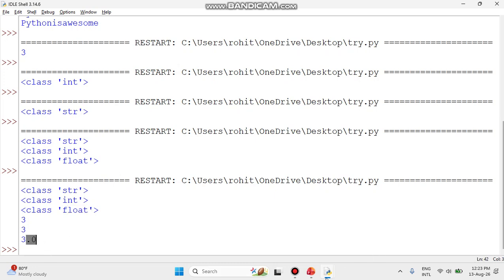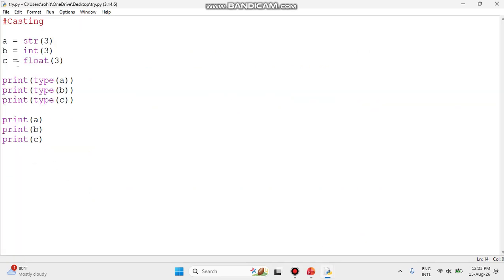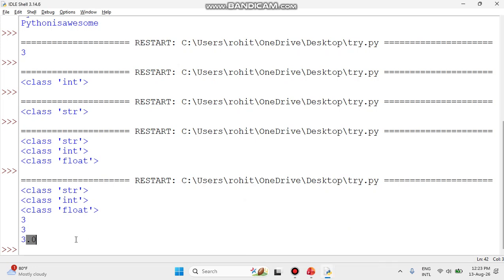Previously, see over here in your input section, we did not use anything over here, but still the zeros are coming, because we are casting the 3 into, what can we say, exactly the float, isn't it? So the float is coming. Now the next concept we are going to understand.